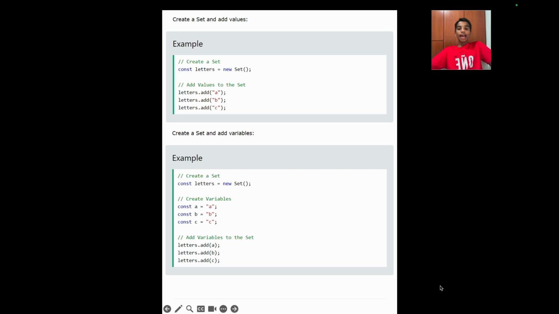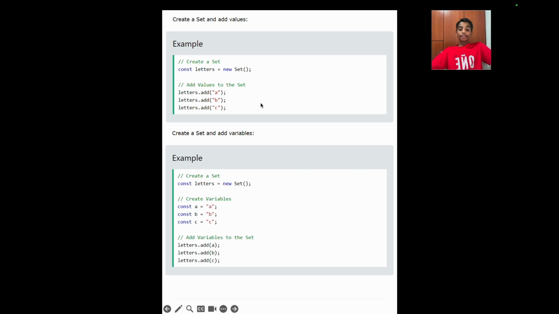Create a set and add values. As you can see in this example, we have created an empty set and then we are adding values to it. This set doesn't currently have any values, but over here we're adding values to it. We're writing letters.add A and B and C. So as you can see, these 3 will be added to the set.